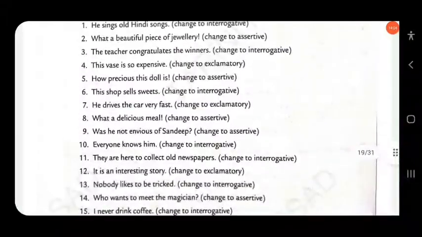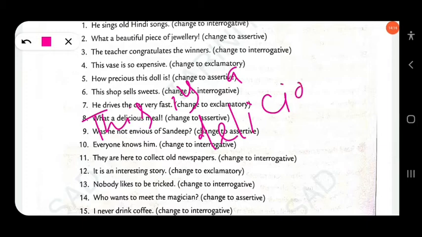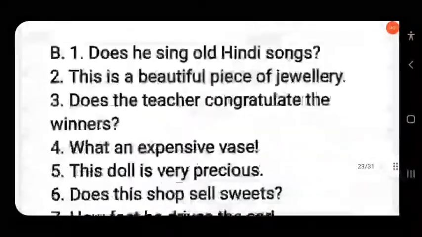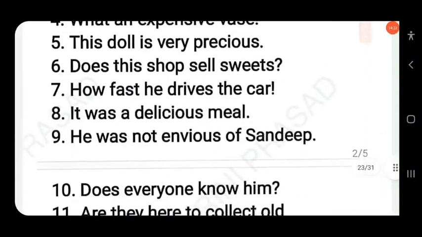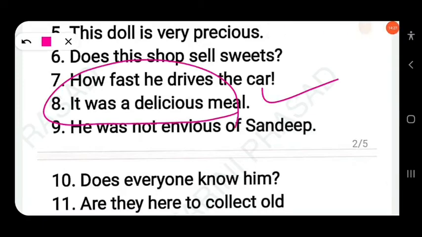Then next, what a delicious meal. So you have to change into assertive. Okay, this is a delicious meal. Okay, you have to use full stop at the end of the sentence. So here the answer. Okay, here it was a delicious meal.